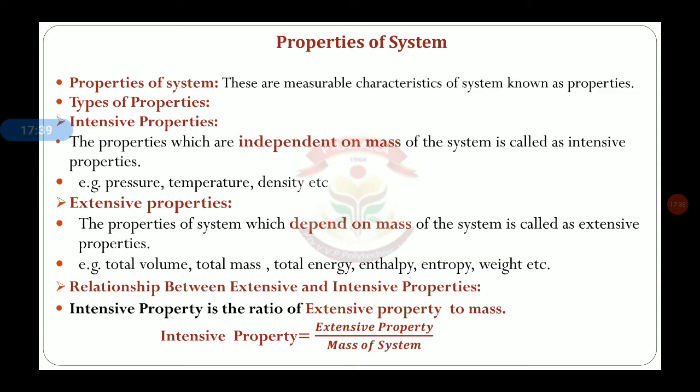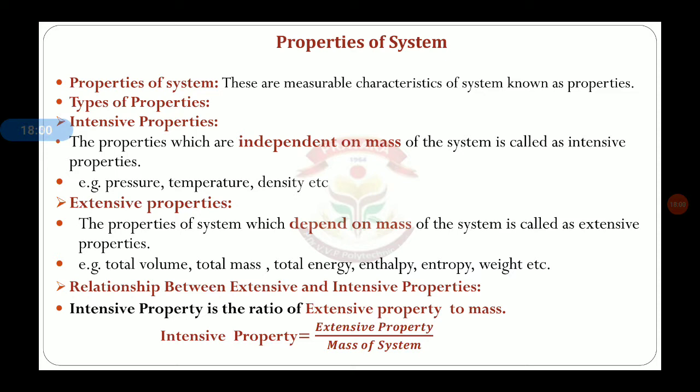That means intensive is independent. Intensive properties do not depend on mass. That type of property is known as intensive property. Examples are pressure, temperature, density, which do not depend upon the mass.